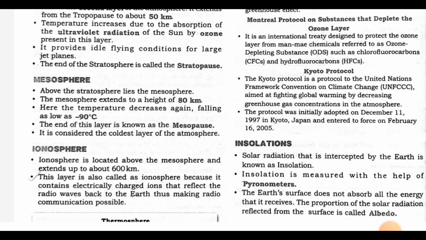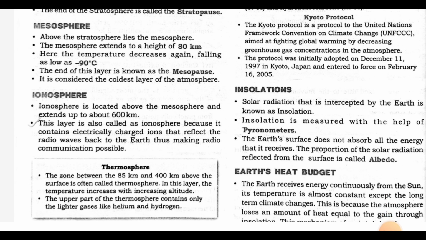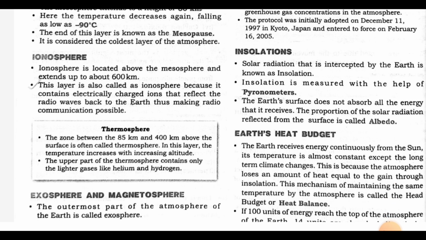Kyoto Protocol. Kyoto Protocol is a protocol to the United Nations Framework Convention on Climate Change aimed at fighting global warming by decreasing greenhouse gas concentration in the atmosphere. The protocol was initially adopted on December 11, 1997 in Kyoto, Japan and entered into force on February 16, 2005.